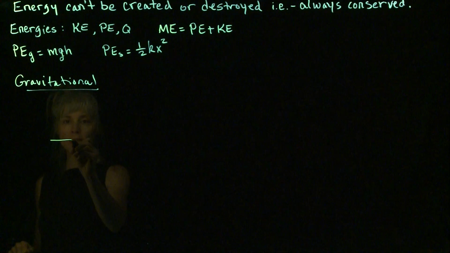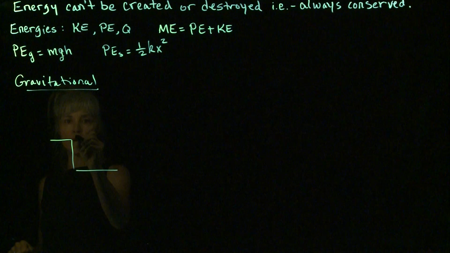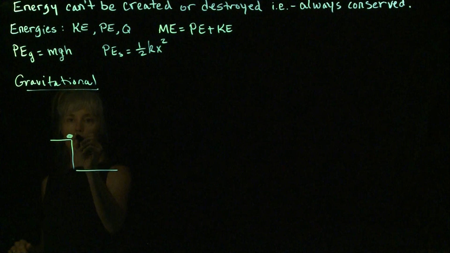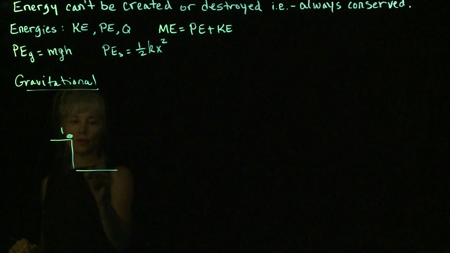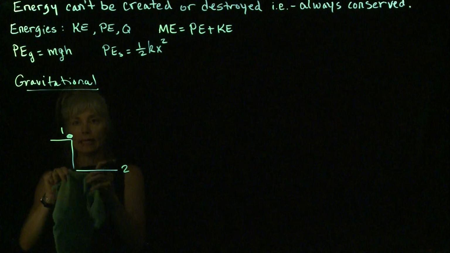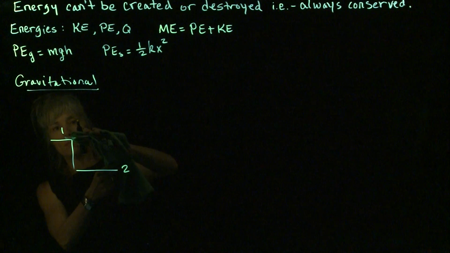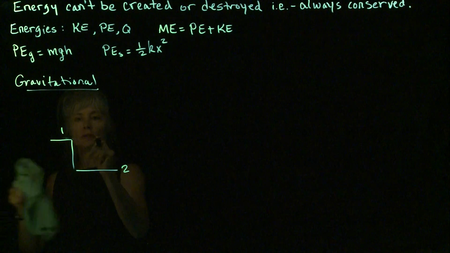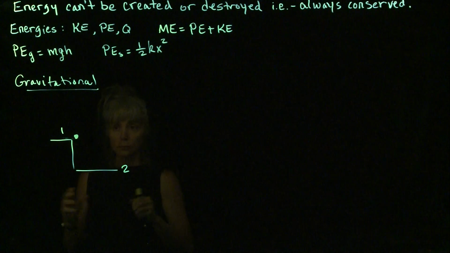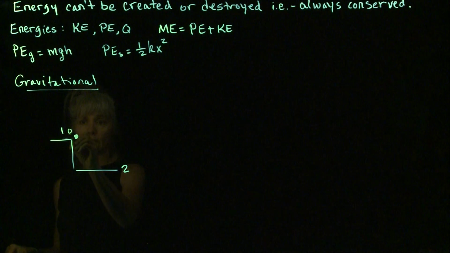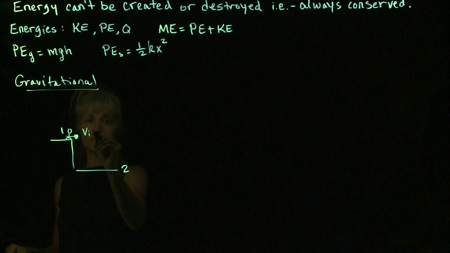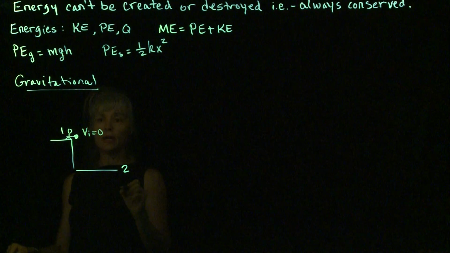and that's where h comes from. So let's say I have an object that is located here at this position right here. We'll call that position 1, and then we'll call this down here position 2. So here's my object, and let's say that it is stationary. In other words, it's not moving at this location. So this is a cliff, if you will. There it is, okay? So if I let go of this object, let's say I'm standing here on this cliff and I let go of this object such that its initial speed is 0, then this object will fall.